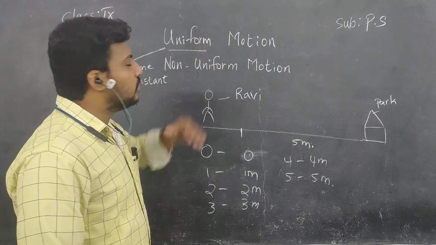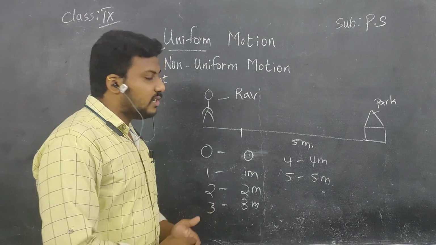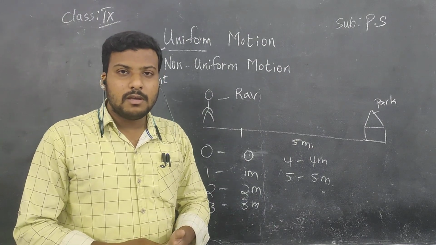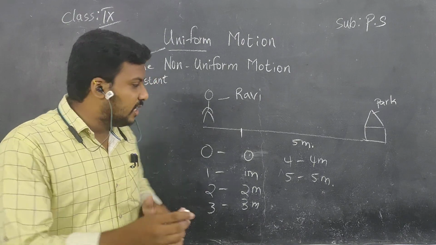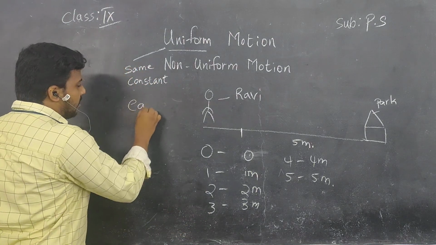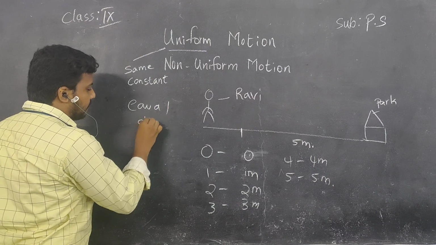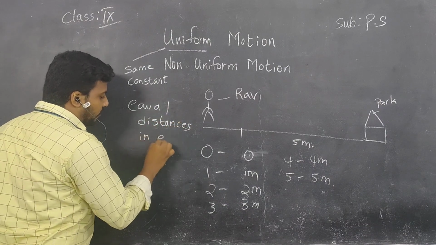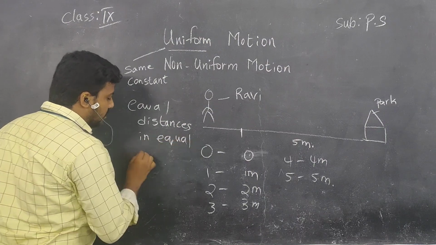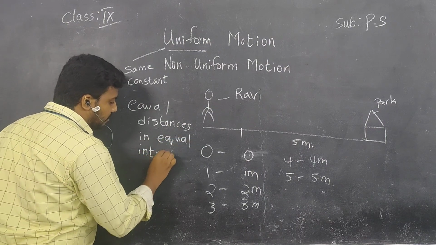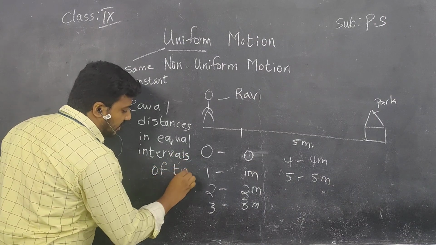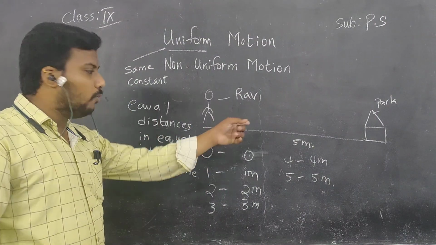This is what we call uniform motion. The definition is, children, if a body or any object covers equal distances in equal intervals of time, then we can say that it is in uniform motion.